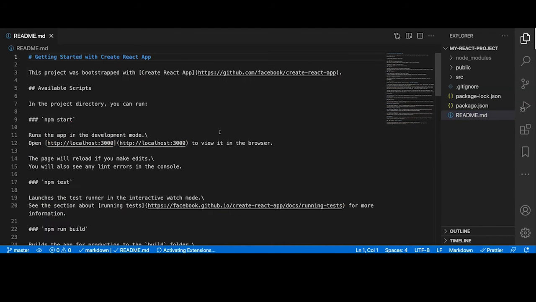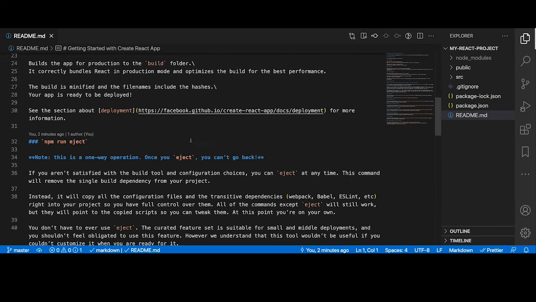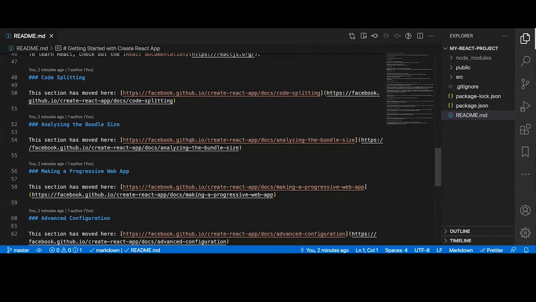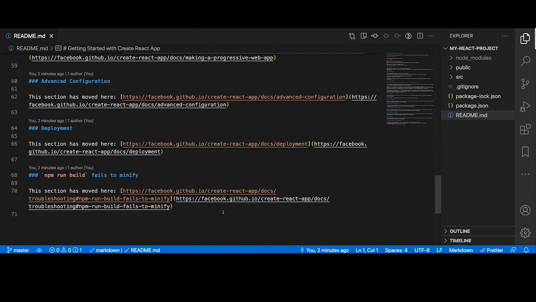We have this README. You can go over this. It has some basic information. The best way to learn React is to just go to Facebook's React homepage and read the basics. You will find amazing documentation. They have done really good work in terms of documentation. It's very easy to understand.